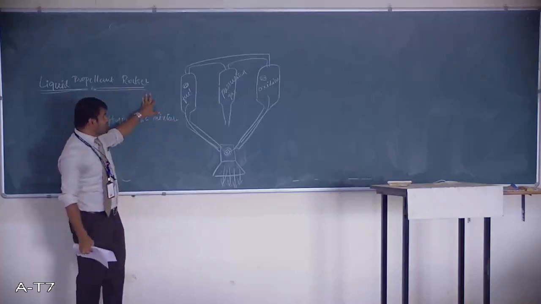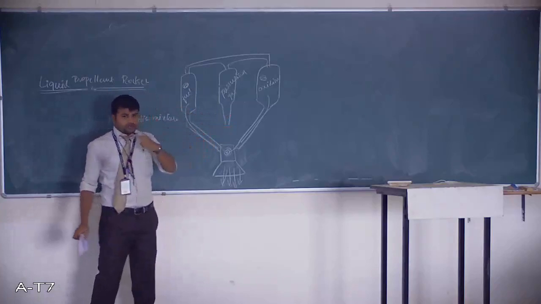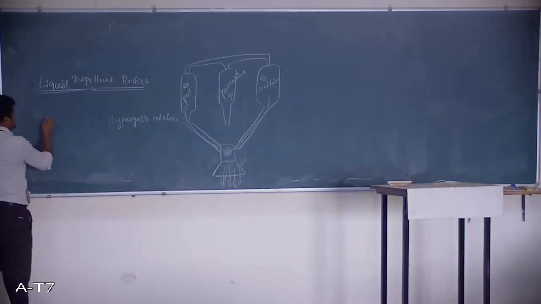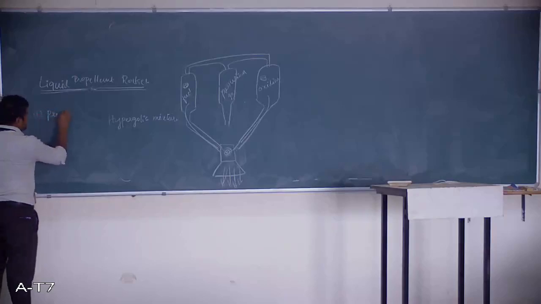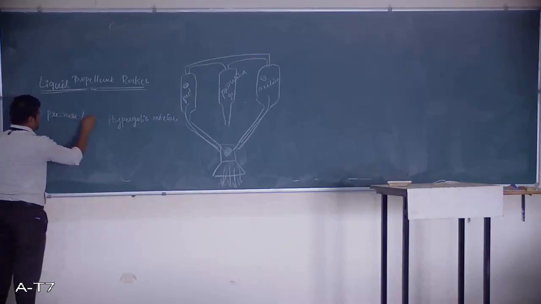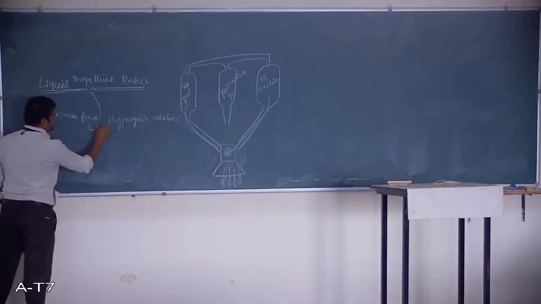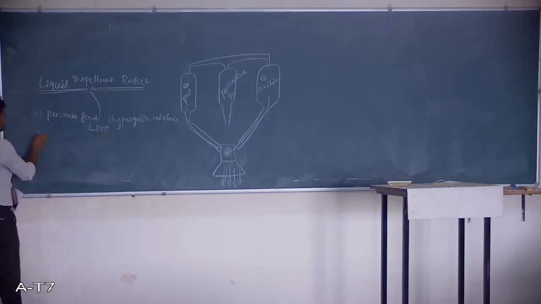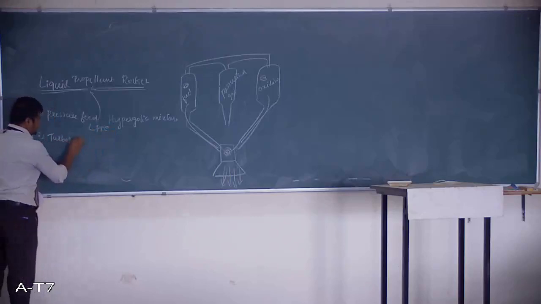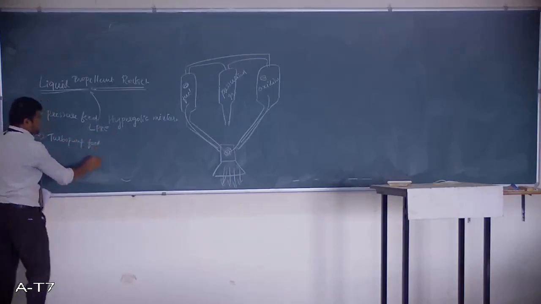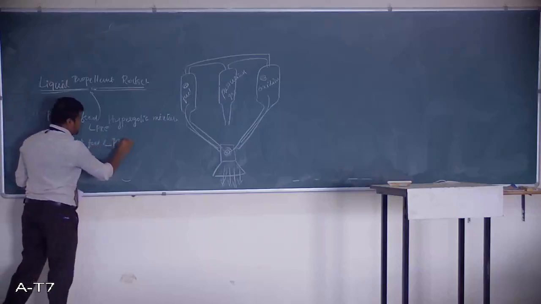In this there are two different types: one is the pressure feed liquid propellant rocket engine, and the second is the turbo pump feed liquid propellant rocket engine.